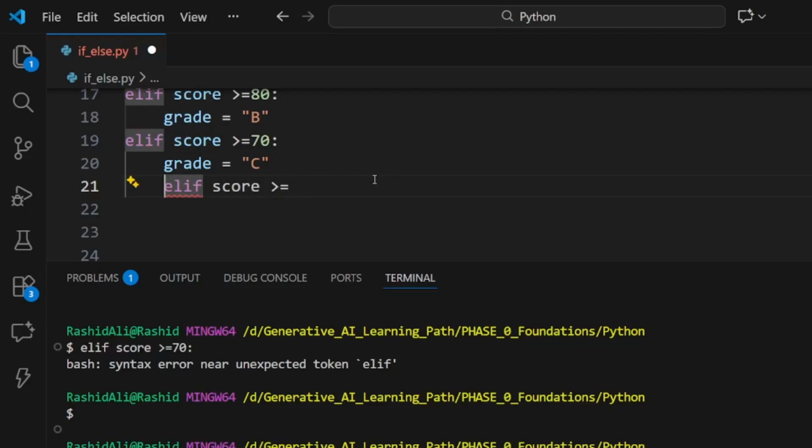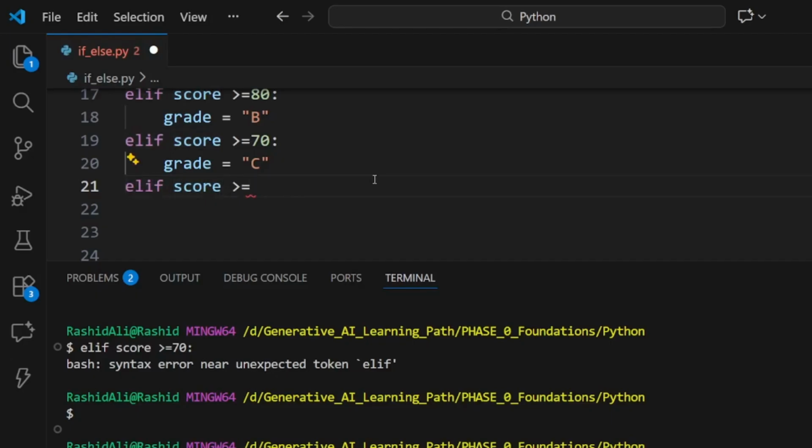This is an error because we are not out of the body of this elif, and Python is going to think that we are in the elif body and making this statement. So this is not allowed, and we're going to take the cursor back.